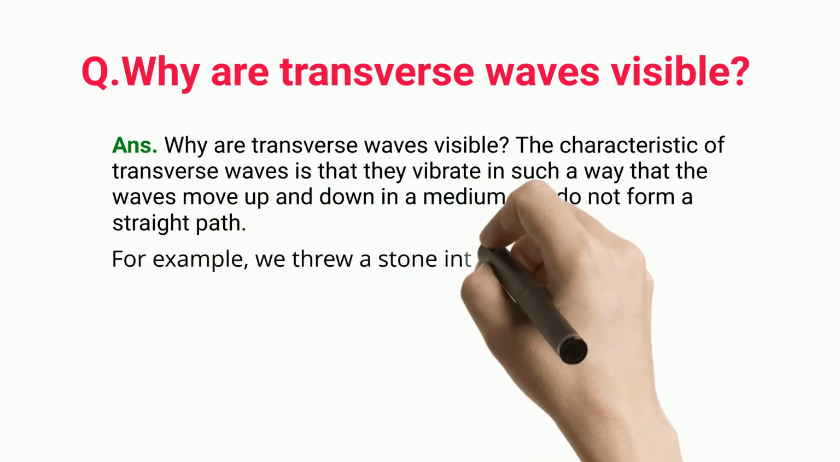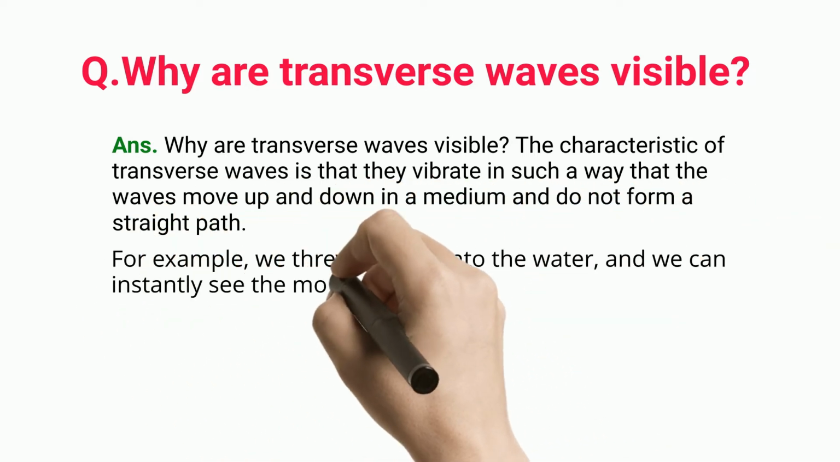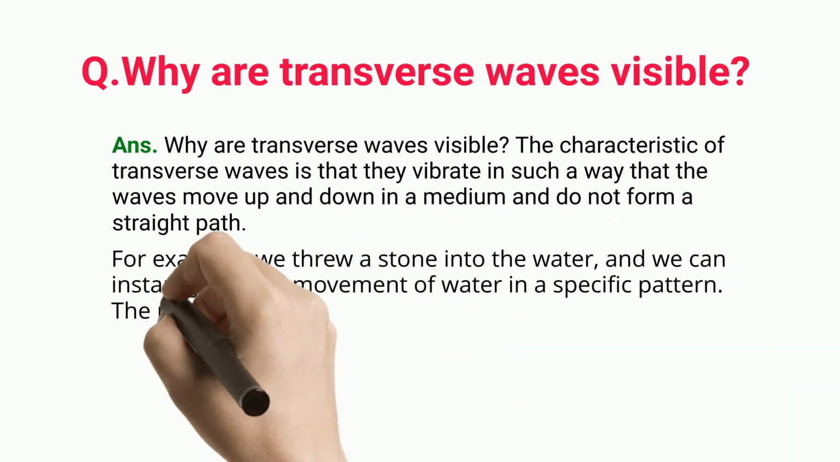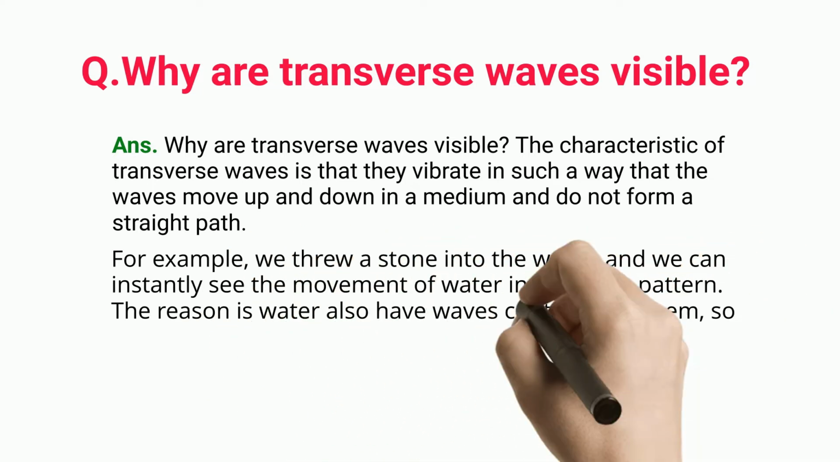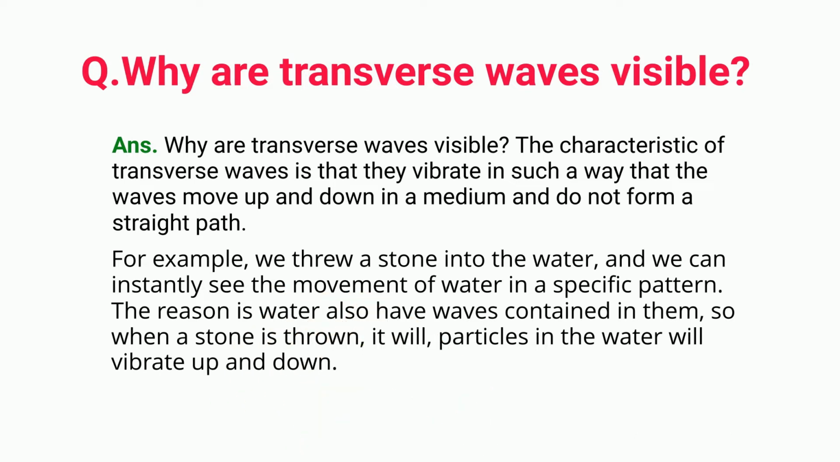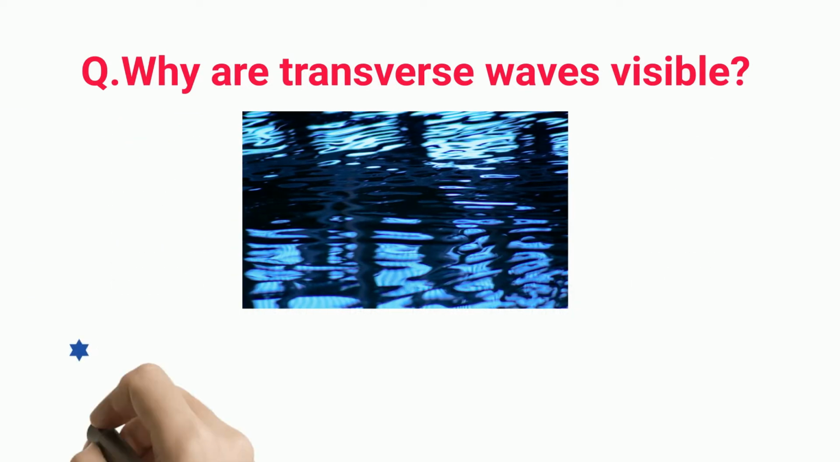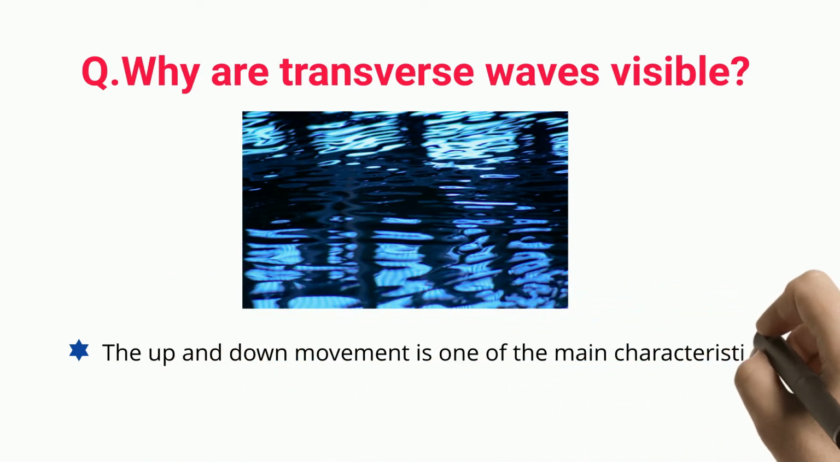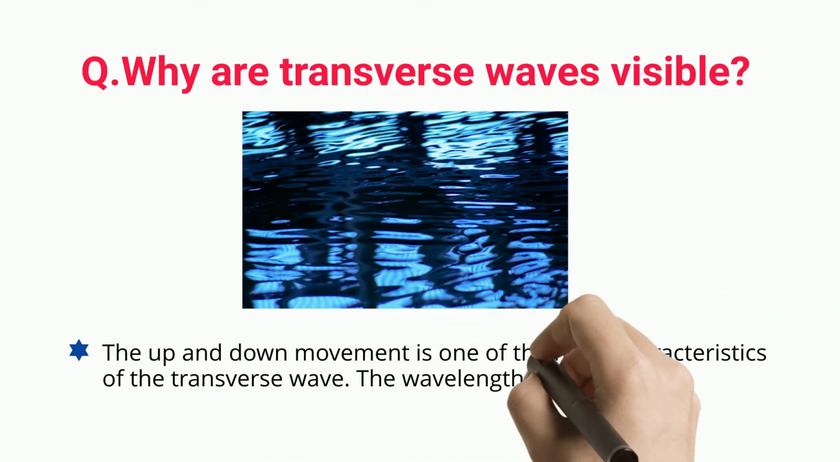For example, if we throw a stone into the water, we can instantly see the movement of water in a specific pattern. The reason is that water also has waves contained in it, so when a stone is thrown, particles in the water will vibrate up and down. The up and down movement is one of the main characteristics of the transverse wave.